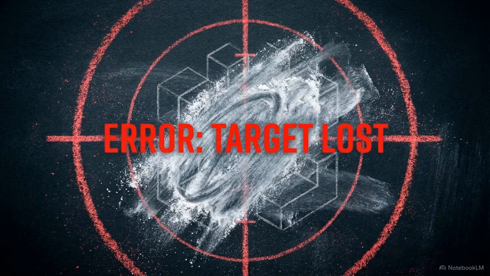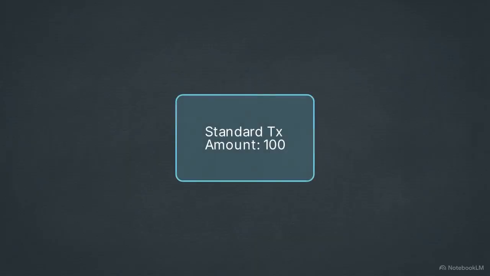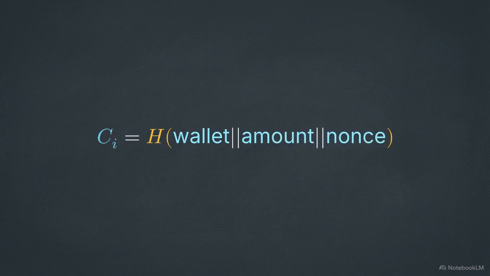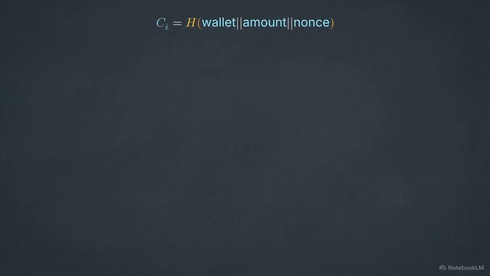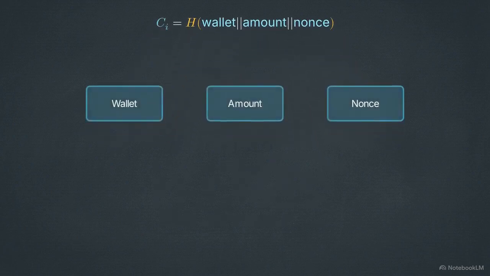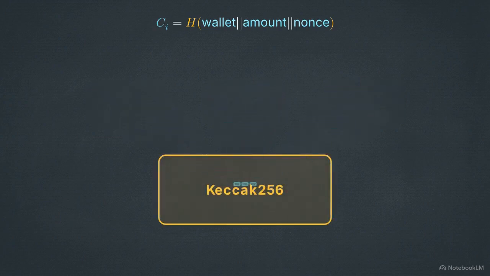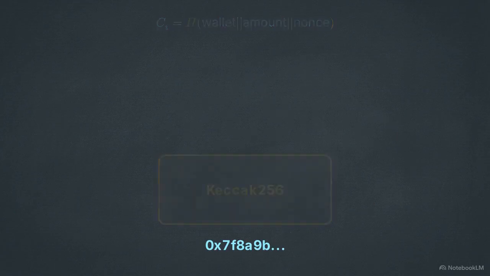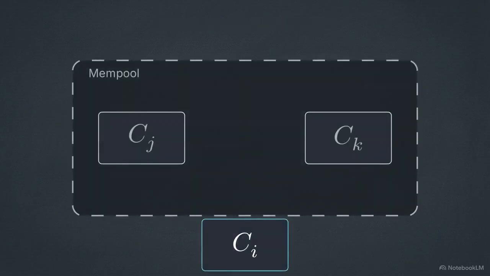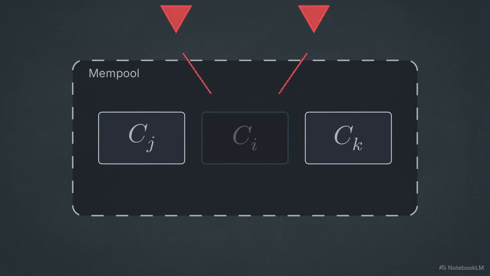This is where SAW deploys its primary defense against mempool sniping, the commit and reveal loop. Instead of submitting a standard transaction, this visualization breaks down the exact mathematical payload participants submit. Users generate a Keccak-256 hash containing their wallet address, allocation amount, and a random nonce. Because hashing is a one-way function, this commitment blinds MEV searchers. The specific order size remains entirely hidden while waiting in the mempool.